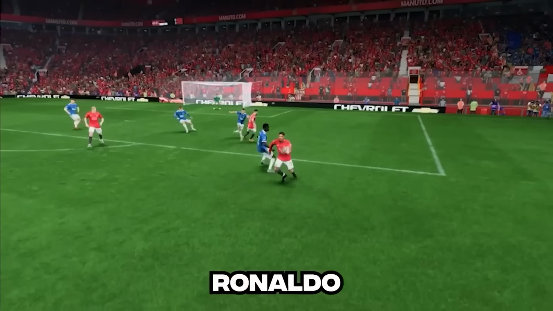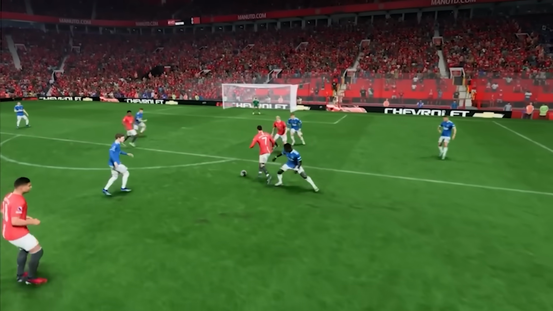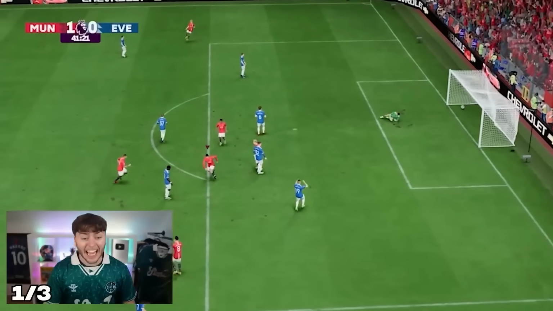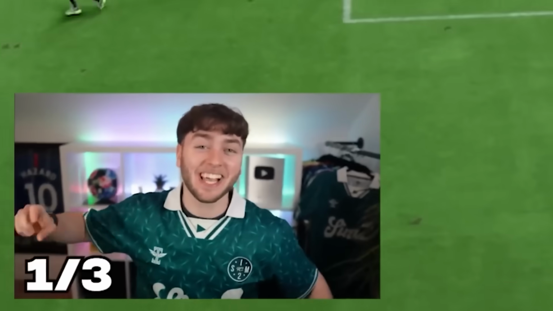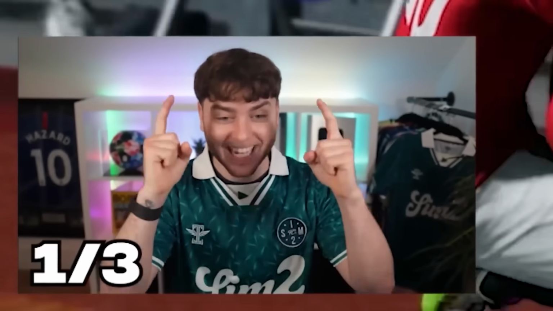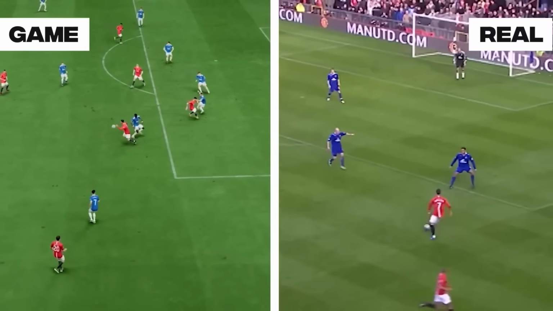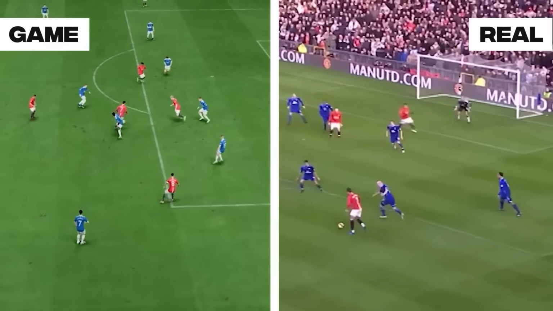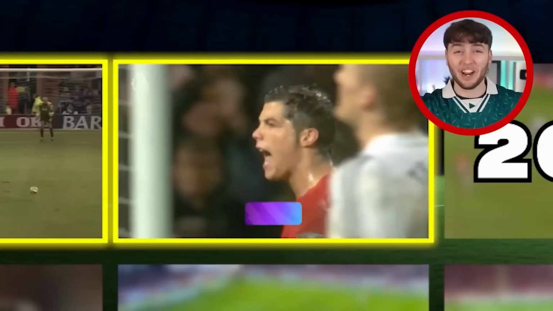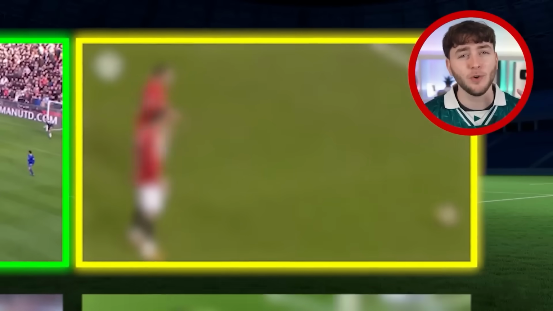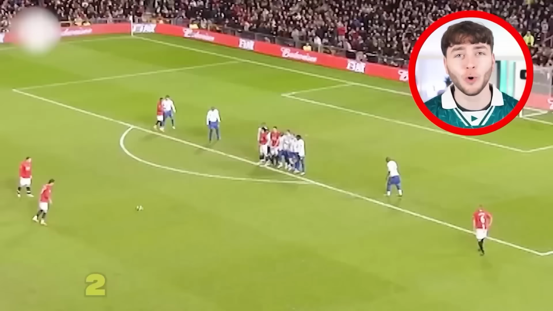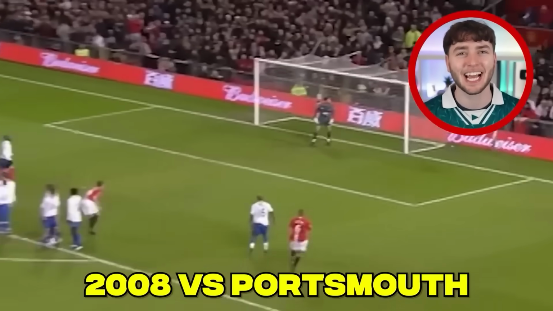And on our third attempt, Ronaldo did this. Please. Yes! Come on! That's the goal. It's taken us 3 attempts. We've absolutely smashed it out the water, but that is the goal. And if you thought that goal was good, this next goal is even better. Because in 2008, Ronaldo scored his famous free kick against Portsmouth.